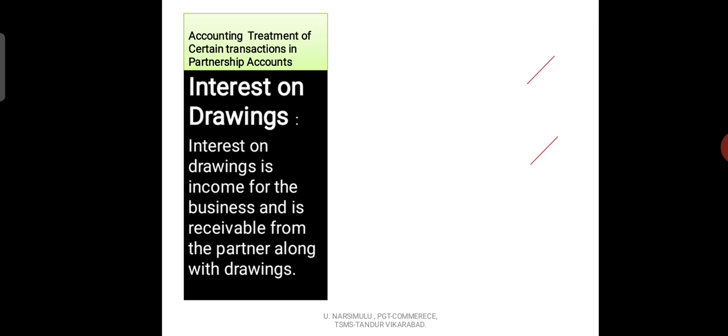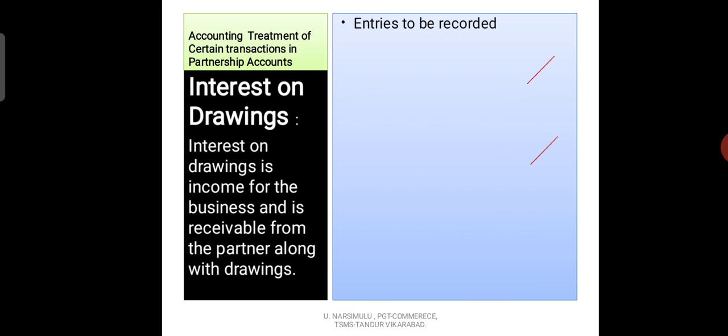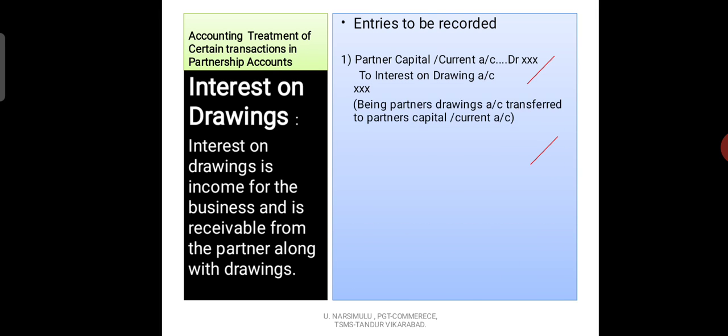So for this also we have to write two entries. So what are the two entries? You see, first one: partner's capital account or current account debit to interest on drawings account. Narration: being partner's drawings account transferred to partner's capital account or current account.